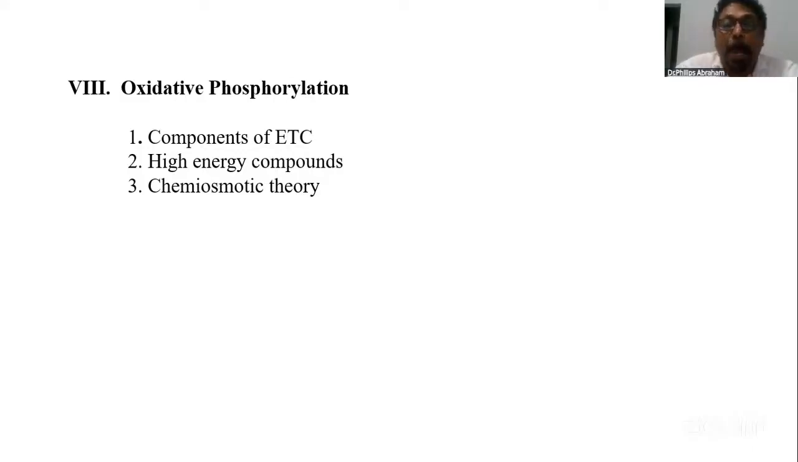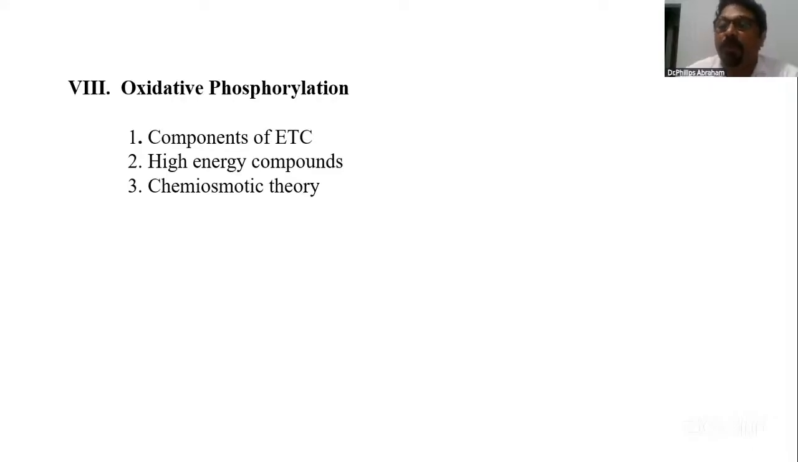Another topic: oxidative phosphorylation. Very important one. Most important is the components of the electron transport chain. If the question is about the electron transport chain, straight away you say there are 2 types. What are they? Mobile components and fixed components.